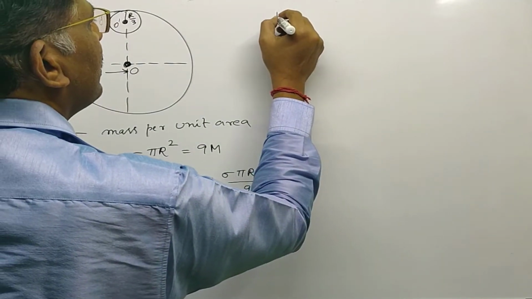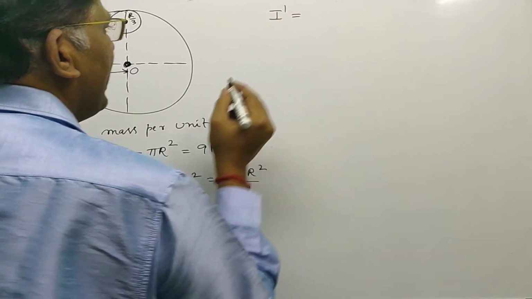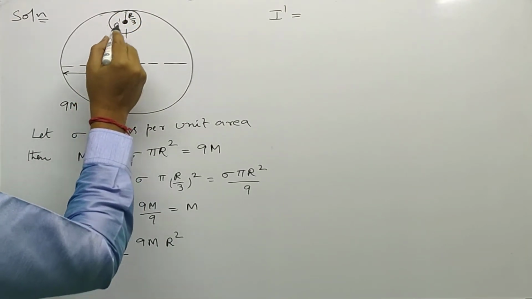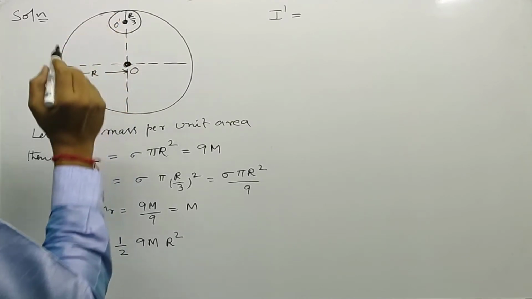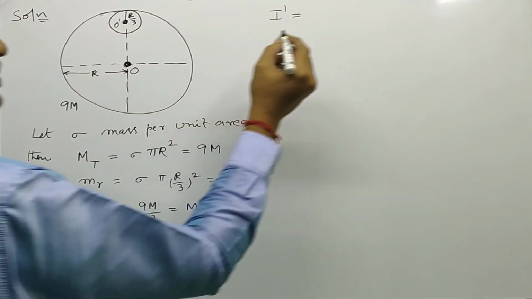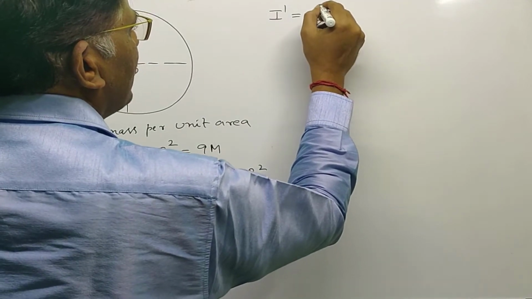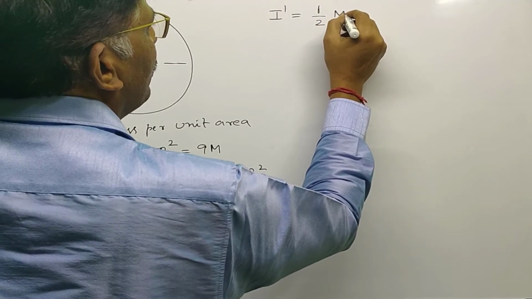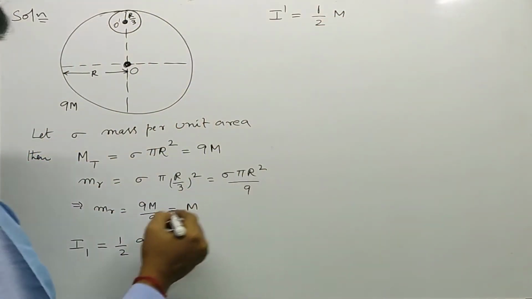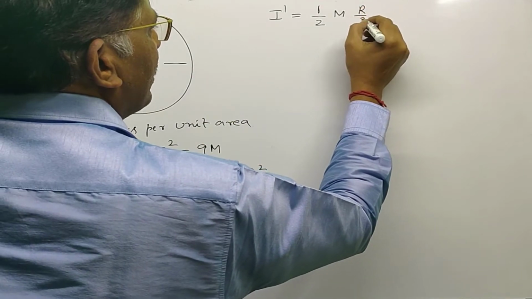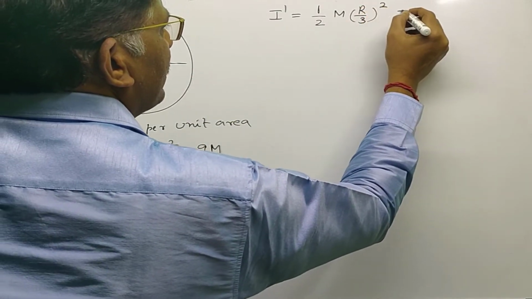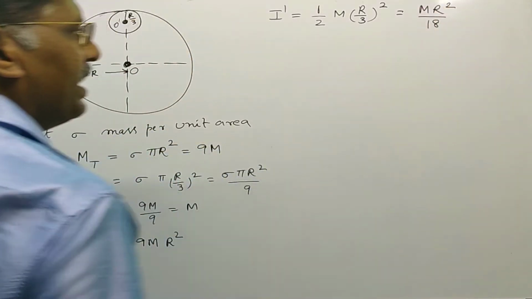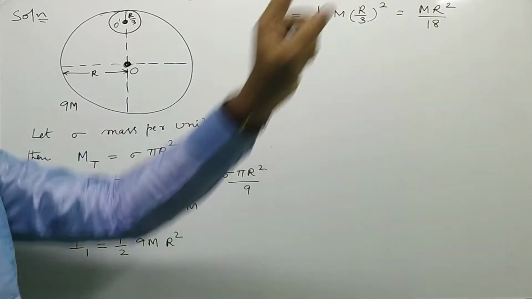Next, I dash is the moment of inertia of the removed portion about an axis passing through O dash and perpendicular to its plane. It is also a small disc, so I dash is half into the mass of the removed portion, small m, into radius square, where radius is R by 3 whole square, that is equal to m R square divided by 18. See, 3 square is 9, 9 times 2 is 18.